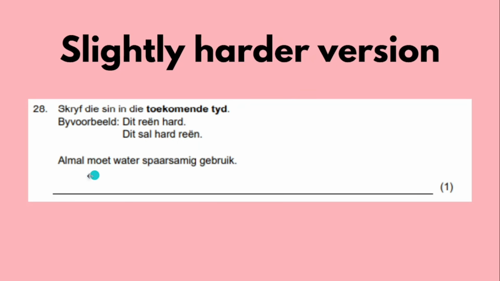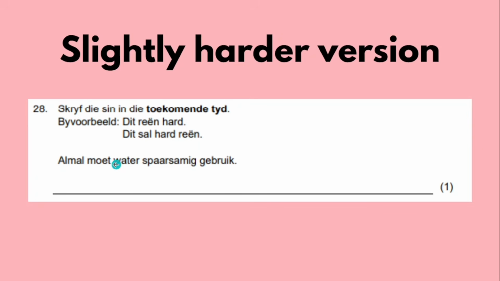Okay, so the first complication is moet, which is a hulpwerkwoord. It means that it's not a main verb, but it helps the main verb. Okay. Then the second slight complication, especially if you're an English student, is the word gebruik. So if you do not know what the word gebruik means, it means use, okay? And it comes with a ge already. But that ge does not mean past tense. It's just part of the word. It's not a prefix, okay? So gebruik is actually a standalone word.